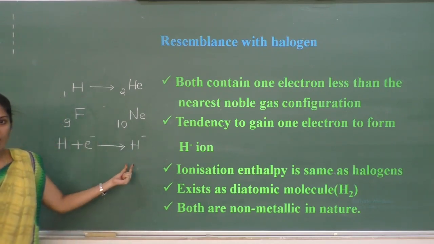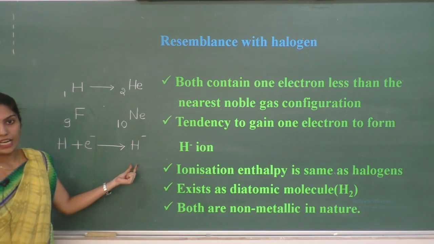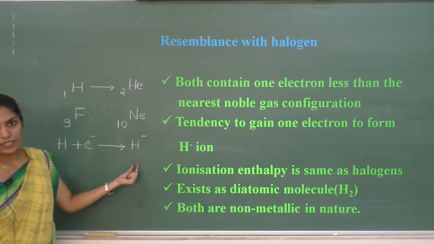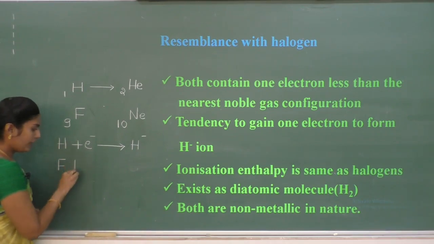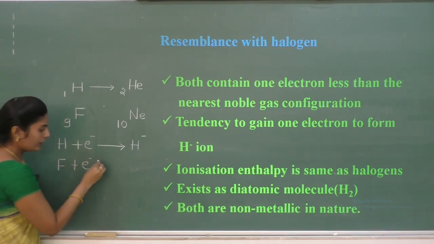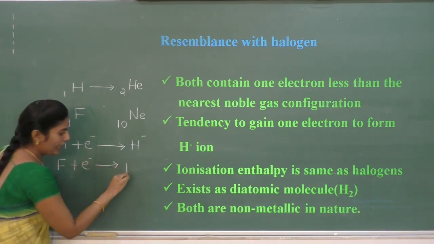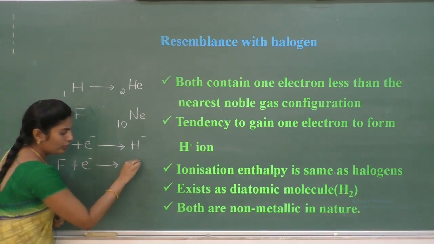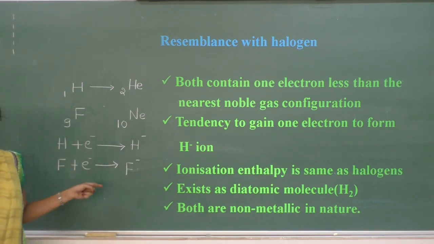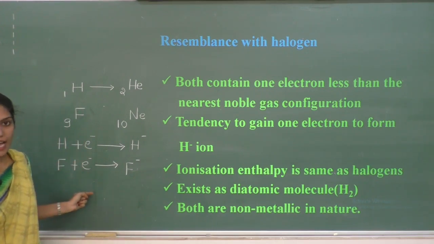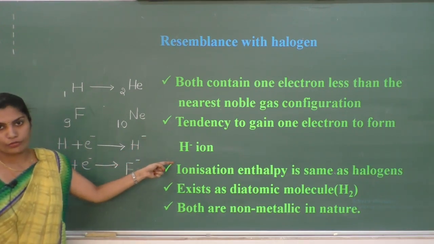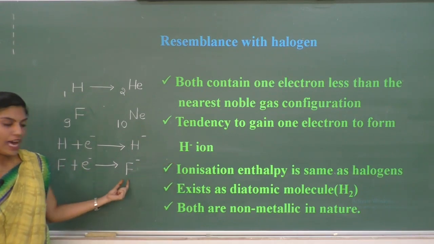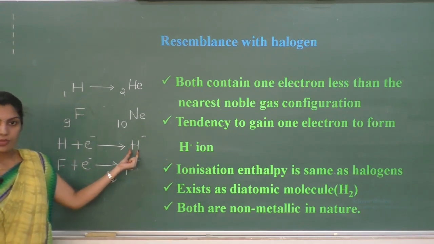It is called hydride ion. Similarly, when fluorine gains an electron, it is going to form an anion like F minus. Both hydrogen and halogens have a tendency to gain an electron to form their respective anions.